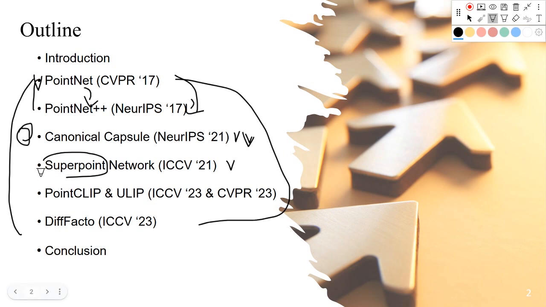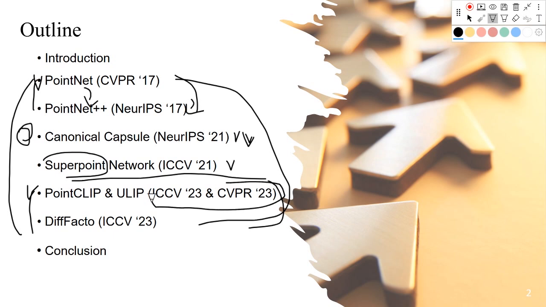Okay, and then the last two papers here are further developments of point cloud research. In number 5 here, we will start to consider multiple modalities. So for example, we will consider image and also text or language to help understand the 3D point cloud here. Later, we will see VLM, Vision Language Model, that can help us to understand the point cloud. And then the last paper here is a very popular downstream task application, which is the point cloud generative model.